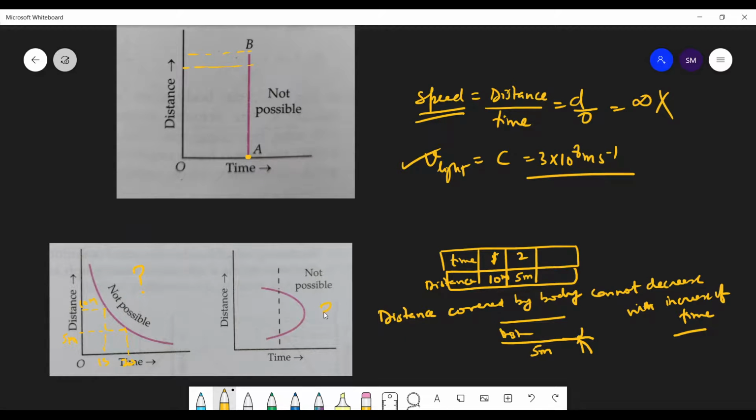Why is this graph not possible? See, at a particular time, is it possible that you are at two locations? Is it possible?